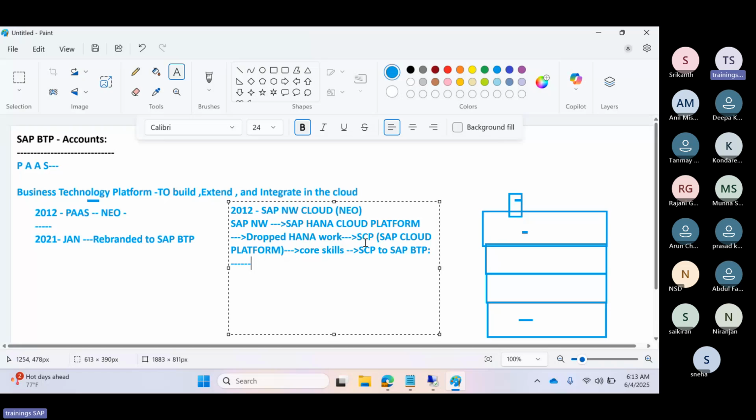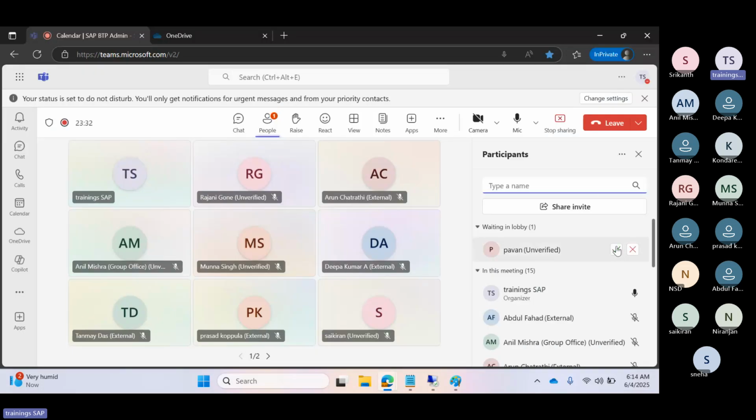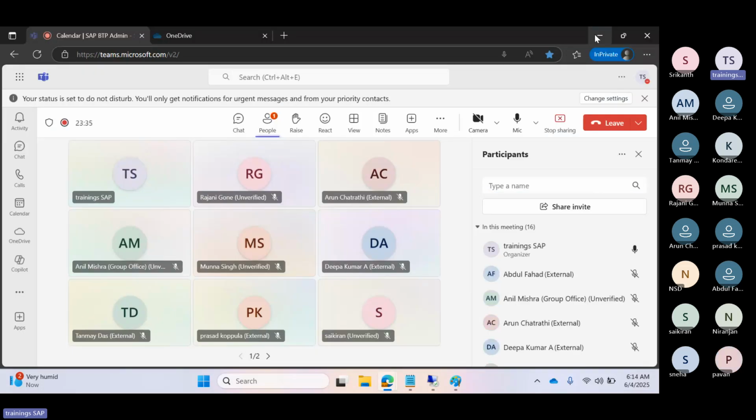So here the BTP helps us focus on the business, and the rest of the things will be taken care of by SAP BTP. It's a one stop shop for all your needs. Who will get the benefit if I use the BTP services here? Organizations will get the benefit here.